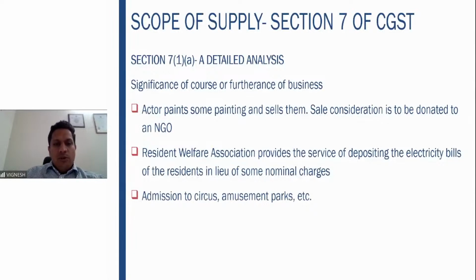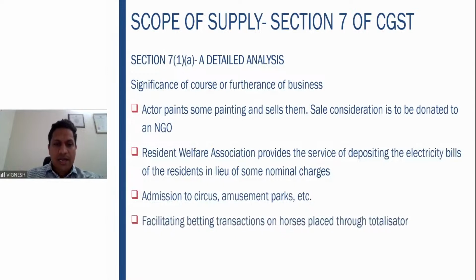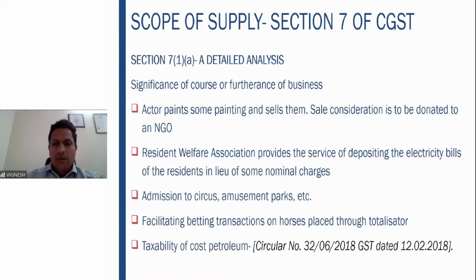Admissions to circus, amusement parks, etc. also is a supply because it comes under business definition. Admission, if you are charging any consideration, it is a business activity. Facilitating betting transactions on horses placed through totalizator. The race club facilitates the betting transaction for a particular amount placed through the person who organizes the bets. That is also very much a supply.